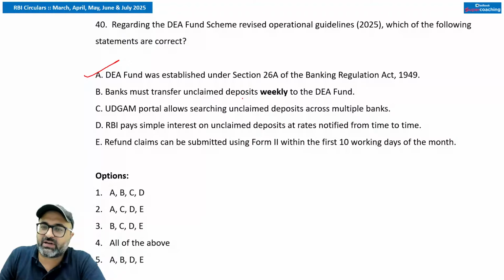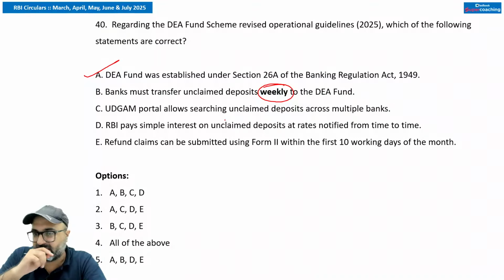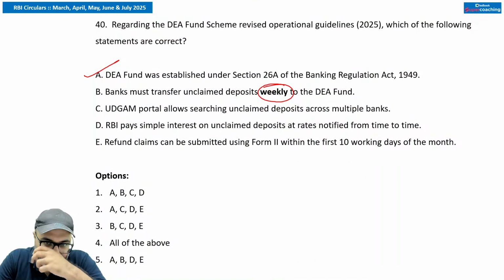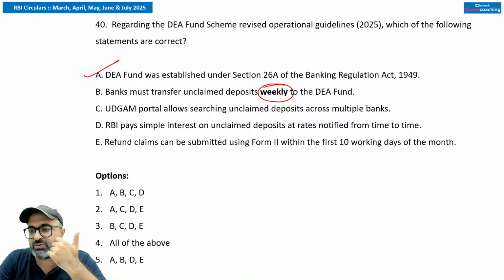Banks must transfer unclaimed deposits weekly to the DEF account. No sir, unclaimed deposits will not be transferred weekly. It will be transferred monthly, and even for monthly transfers, there has been a fixed timeline set. In case of transfer of unclaimed funds, monthly, it will be done in the last 5 working days.